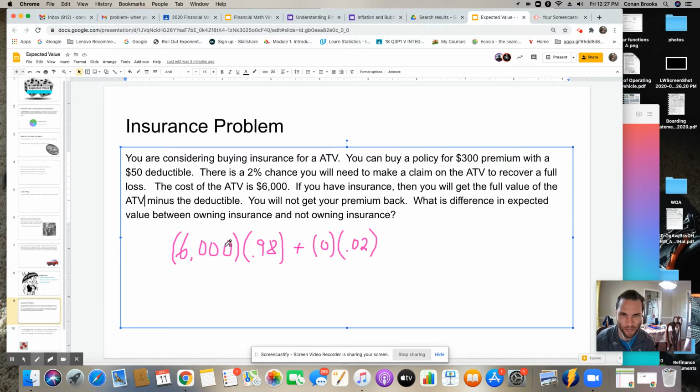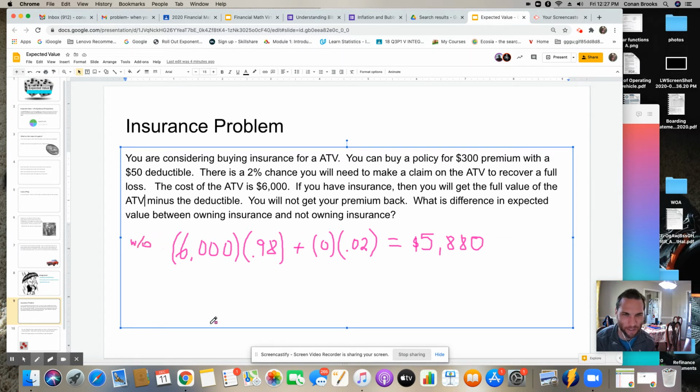So this is how to figure out the cost, the value of the ATV, the wreck, and all that. And so going to the calculator, 0.98 times 6,000 is going to give me 5,880. So without insurance, you say, how much is it worth? Well, it's worth 6,000, but really the expected value of it at the end of the trip or at the end of the term is going to be $5,880. And that's because there's a 2% chance that the ATV is actually going to be destroyed. So this is without insurance.